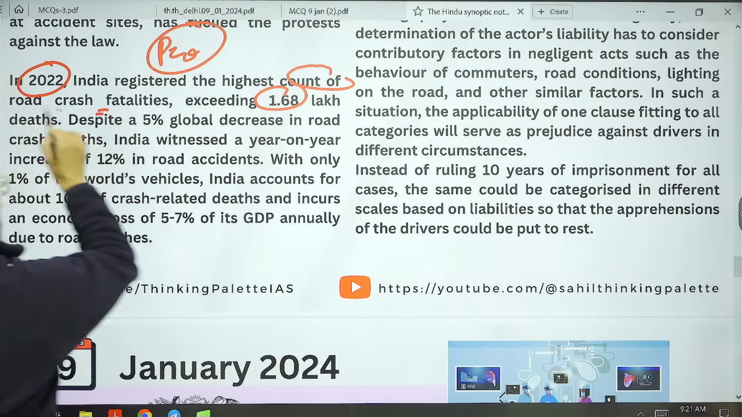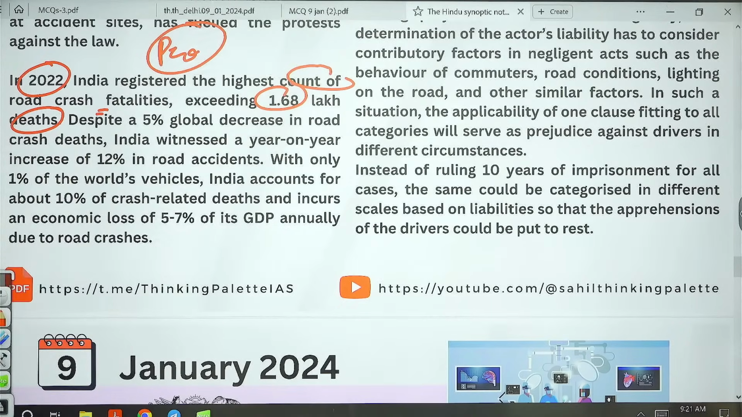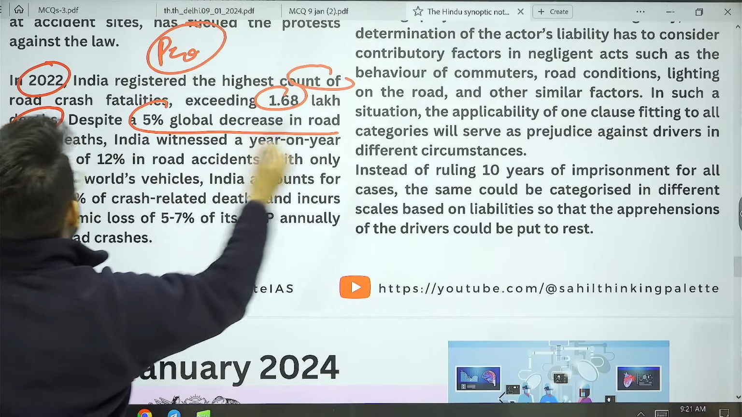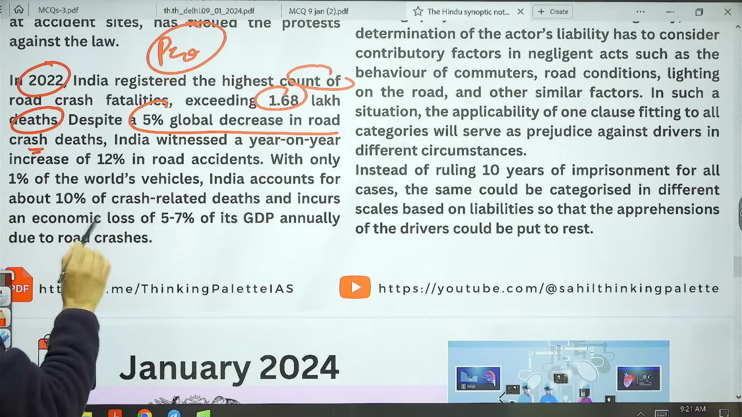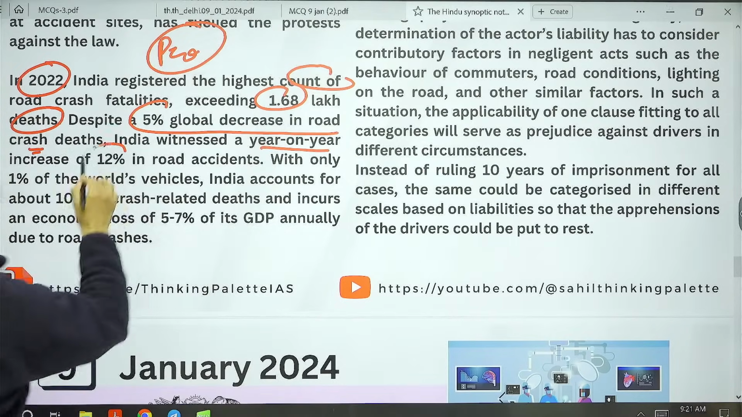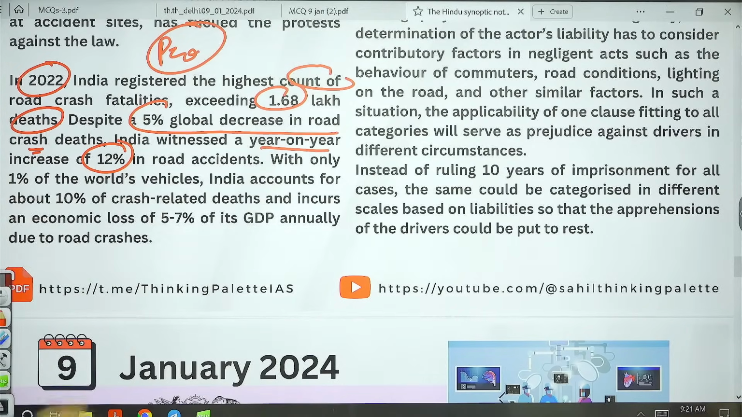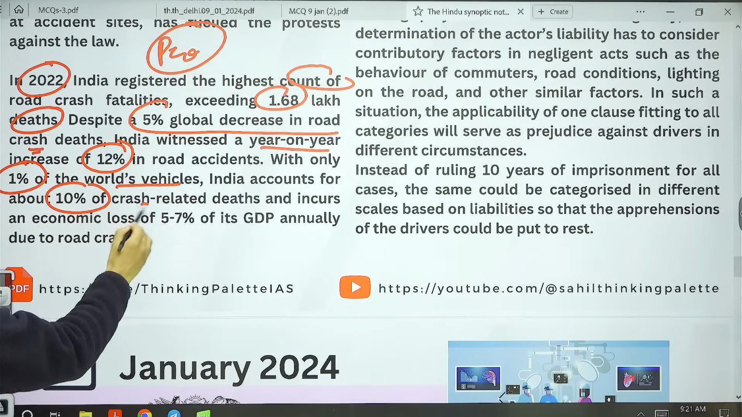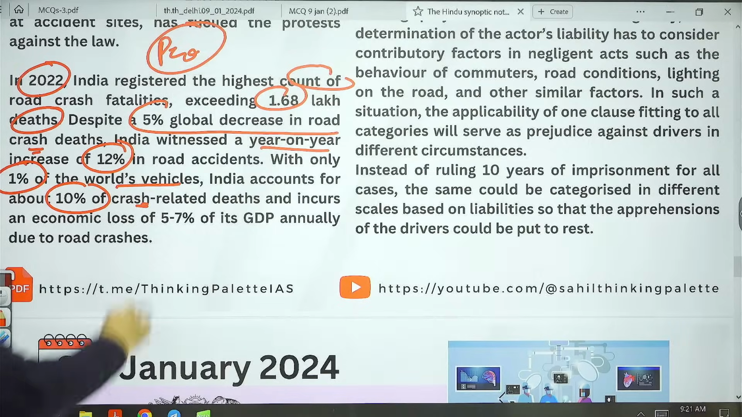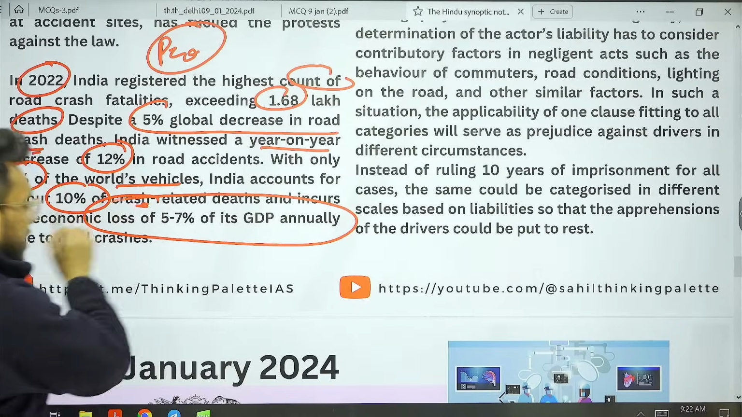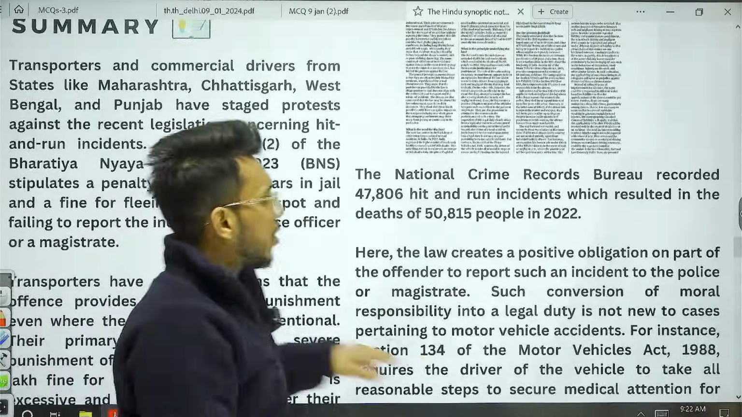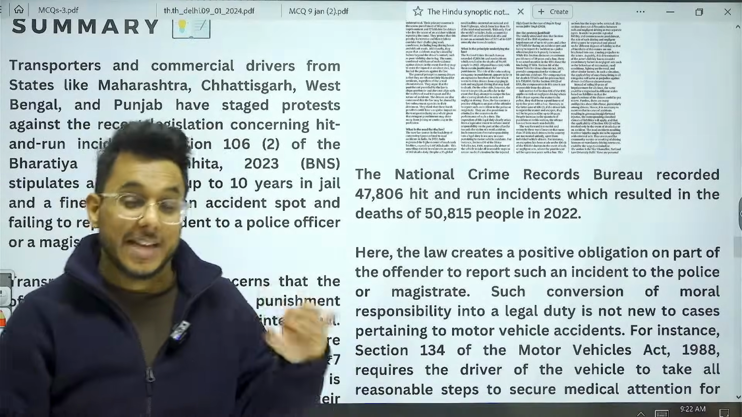1.68 lakh deaths happened in 2022 in road accidents. Secondly, there is a 5% global decrease in road crash deaths, but India witnessed a year-on-year increase of 12% in road accidents. India has only 1% of the world's vehicles, but 10% of the crash-related deaths happen in India, and 5.7% of India's GDP gets lost because of this.